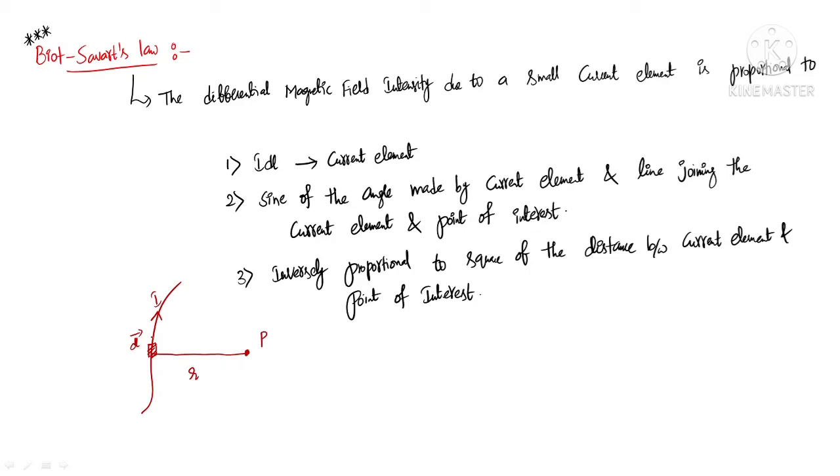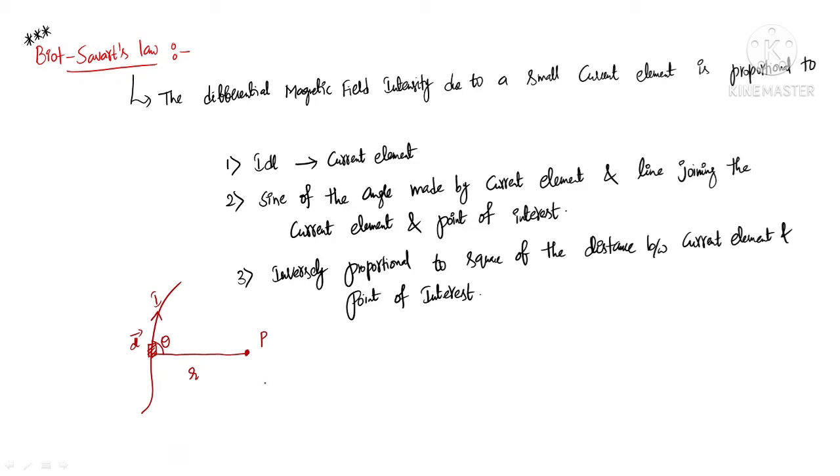And I is the current flowing through this small element. Let us assume this element is making an angle theta with respect to the line joining the element and the point of interest.